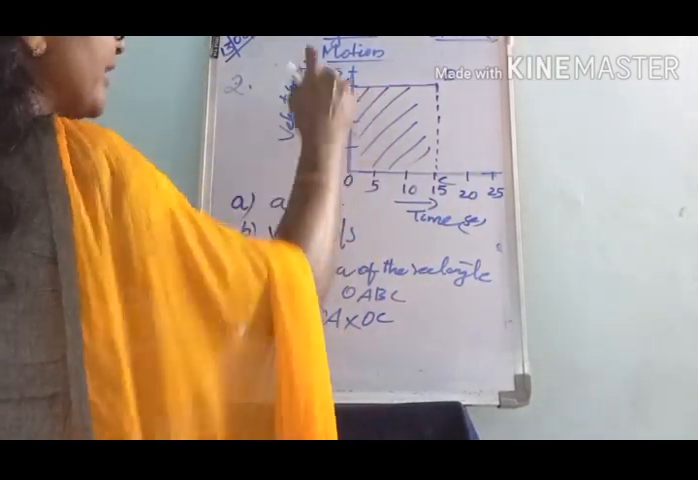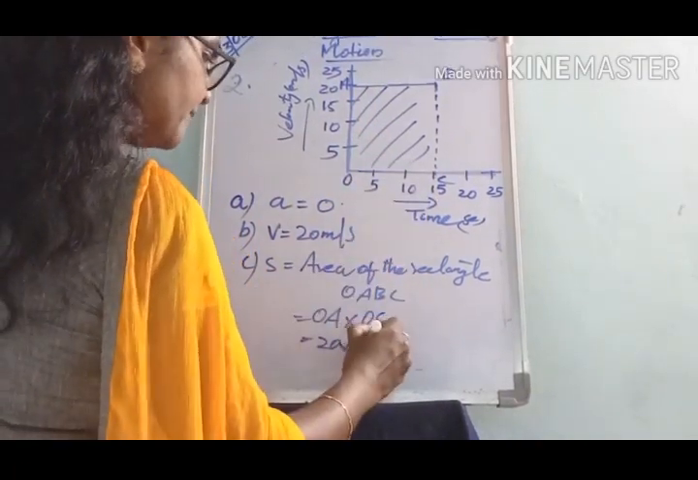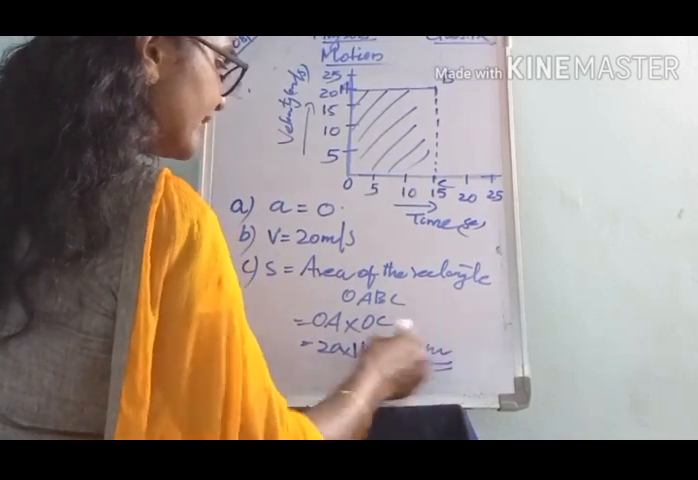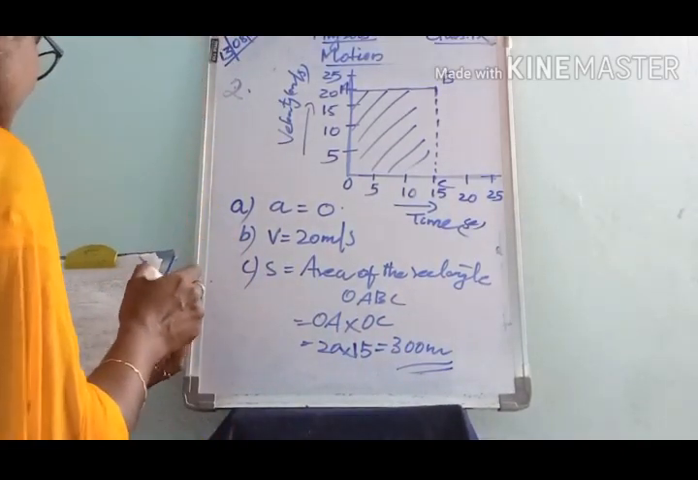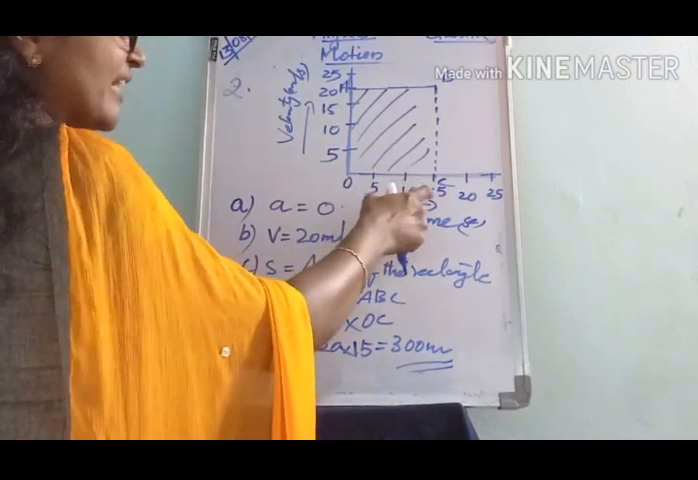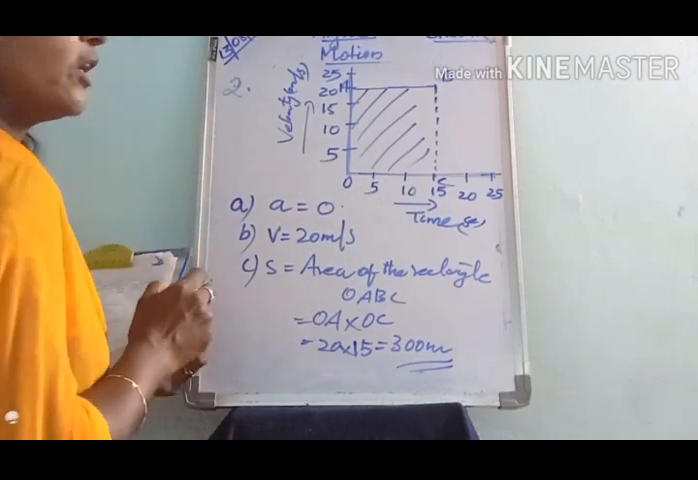What is OA actually? 20. Then what is OC here? It is 15. So we get 300 meter. This is the distance traveled by the cyclist in 15 seconds. That OC represents the 15 seconds. Okay, have you got it?